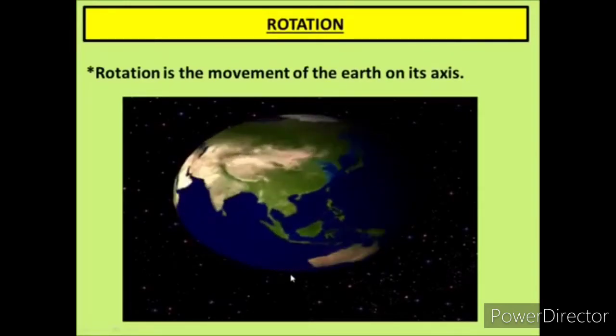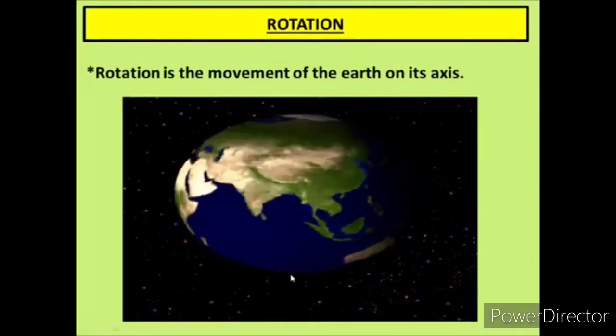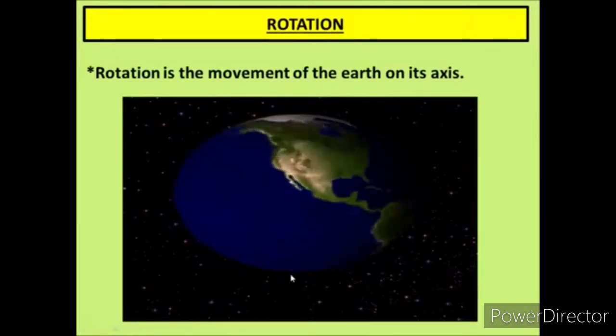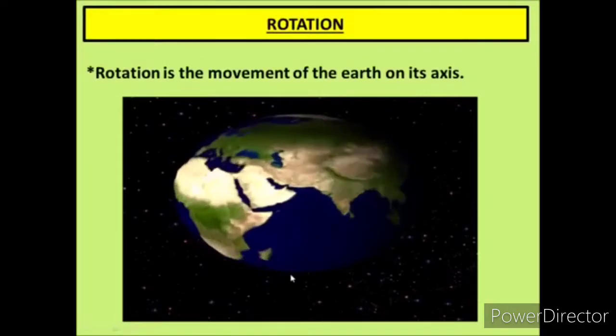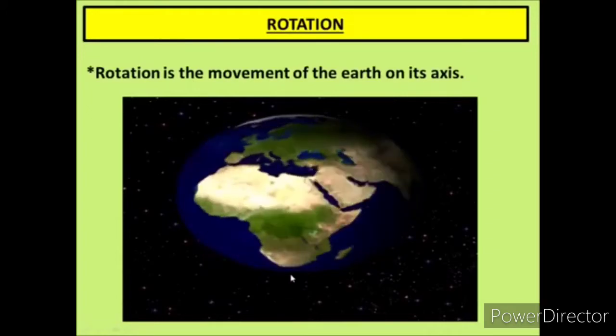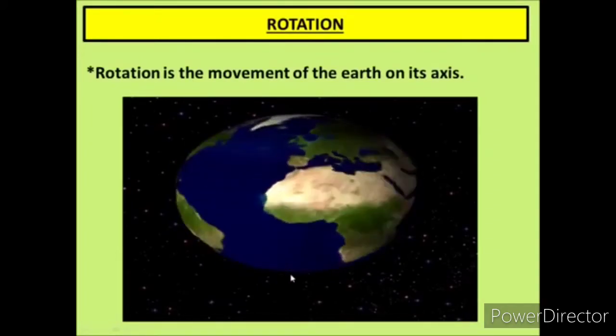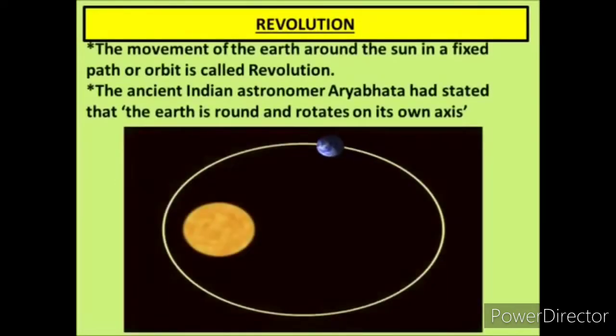Basically, rotation is the spinning movement of the earth around its axis in the direction from west to east, and it causes day and night. From this given diagram, it is clear to you how actually earth rotates. Okay, let's move to the further topic, revolution.